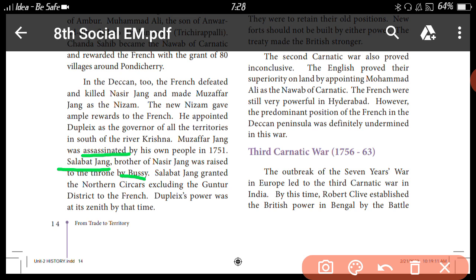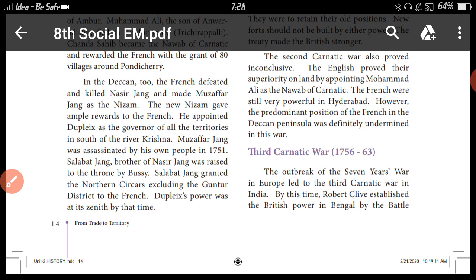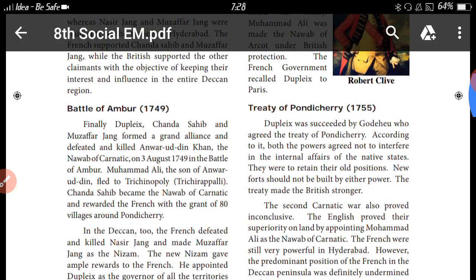Dupleix's power was at its zenith. At that time the French power was very high because they held Carnatic and Hyderabad. So in 1751, Dupleix gained more power in the southern countries.